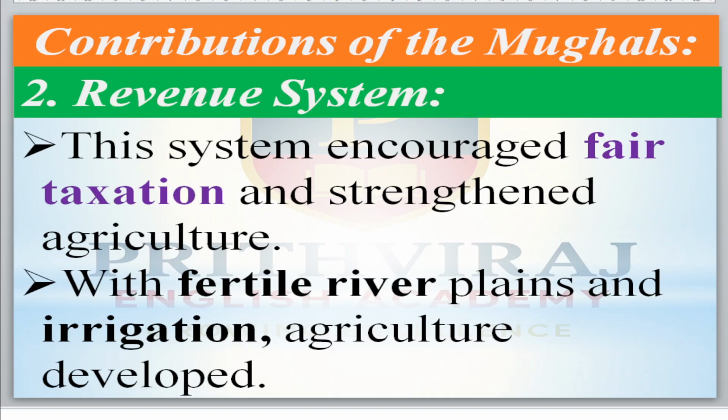With the fertility of river plains and irrigation, agriculture developed. Their area was surrounded by the Ganga and Yamuna rivers, because of that they got more water supply and even irrigation facilities also. Through that, agriculture got developed.